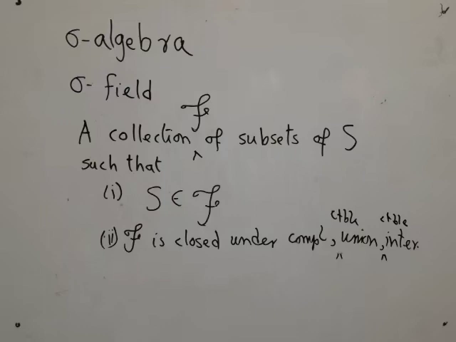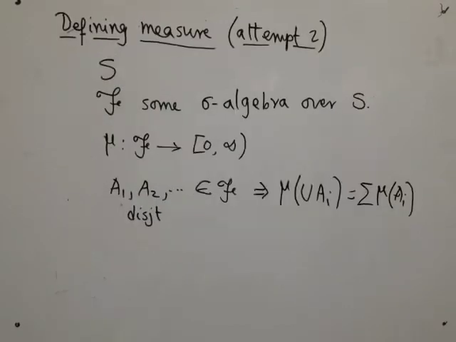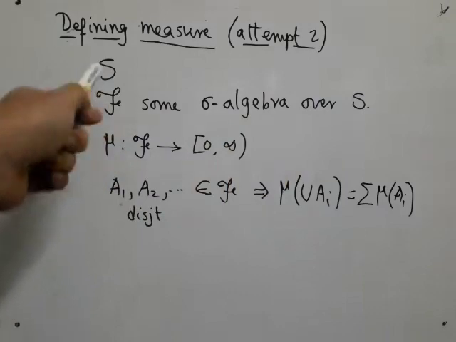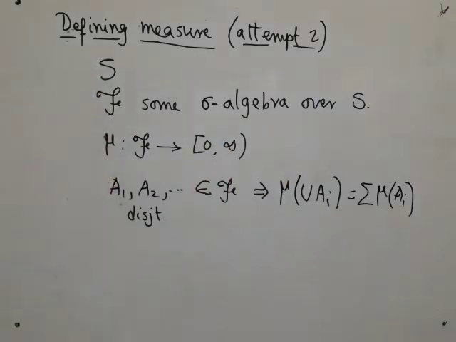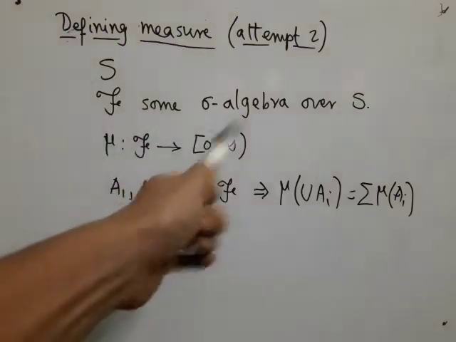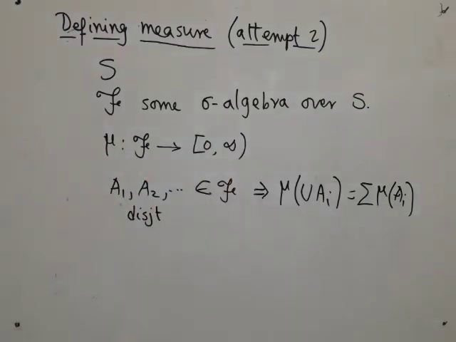So now our second attempt at defining measure will be, we start with a set S, and then we start by fixing some suitable sigma algebra over S, that is a sigma algebra consisting of certain subsets of S satisfying those properties. And here we are careful to avoid all those complicated pesky sets like the construction that we saw in the last video, that set M. We do not want to put them in our script F. Then we define mu only for those subsets, a non-negative real number, with the usual condition.